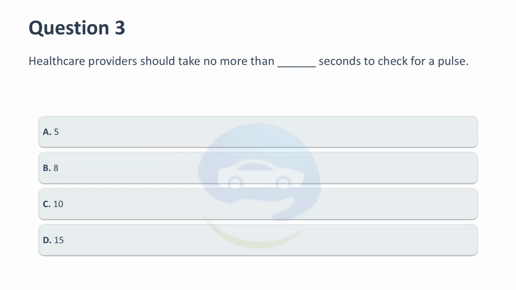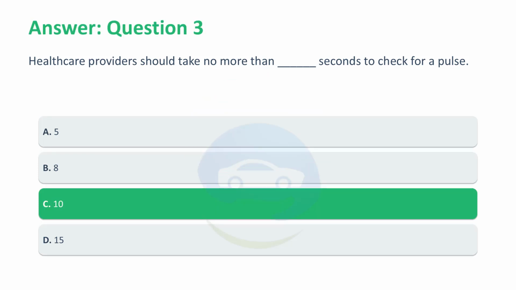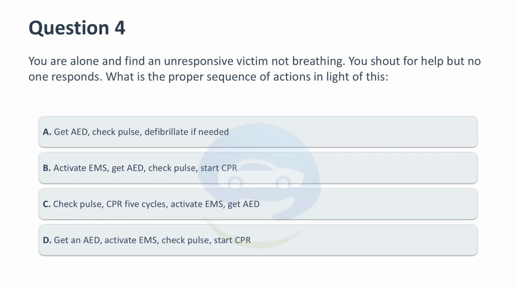Healthcare providers should take no more than how many seconds to check for a pulse? A. 5. B. 8. C. 10. D. 15. Correct answer, C. 10. Healthcare providers should take no more than 10 seconds to check for a pulse before starting chest compressions.